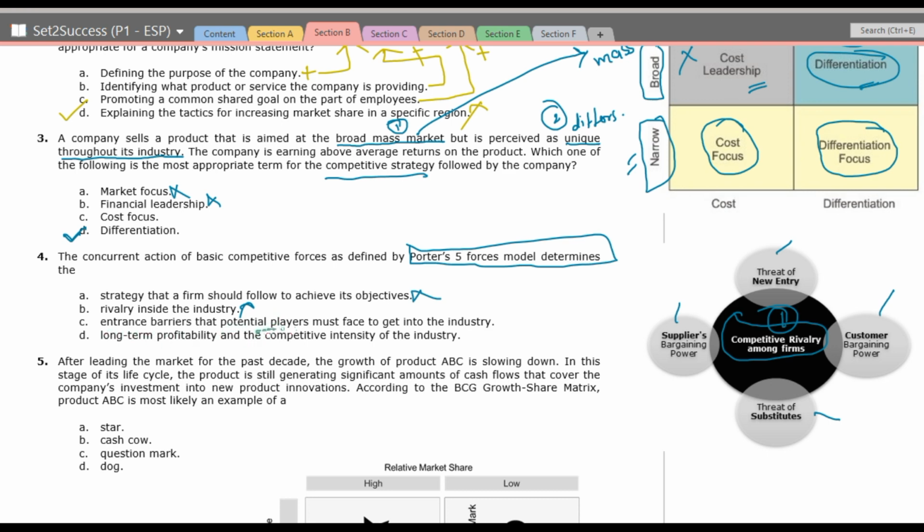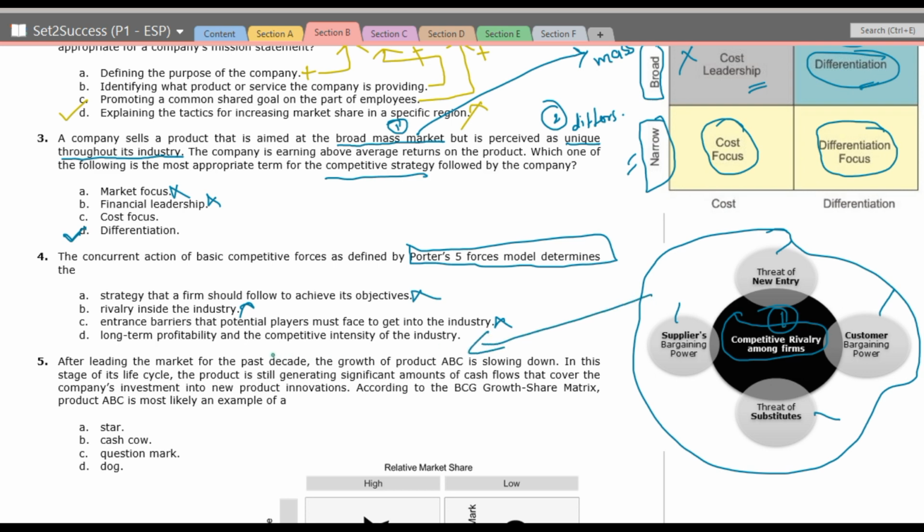Entrance barriers that potential players must face to get into the industry. Entrance barriers, so it's the threat of new entry. So this is also one of the elements of Porter's 5 forces model. But here they are asking about the model as a whole. So what do all these things tell you? All these things tell you the competitive intensity of the industry, the long-term profitability, and that it helps us to understand the industry dynamics.